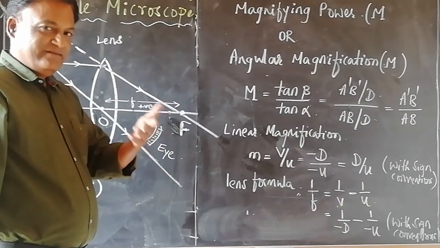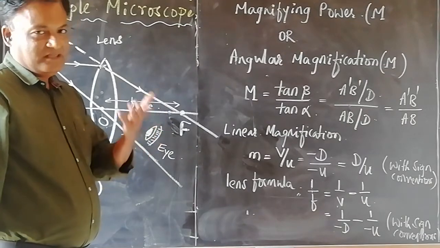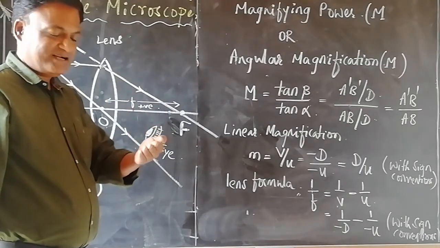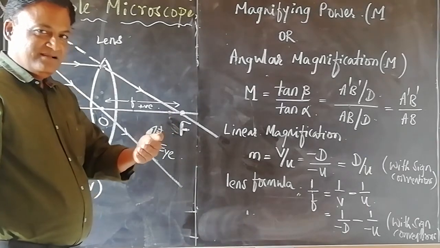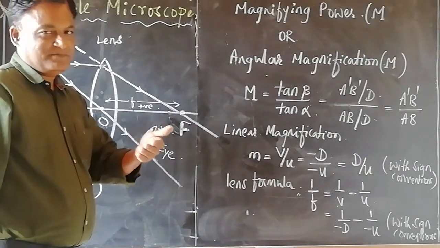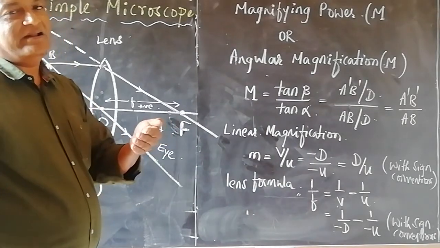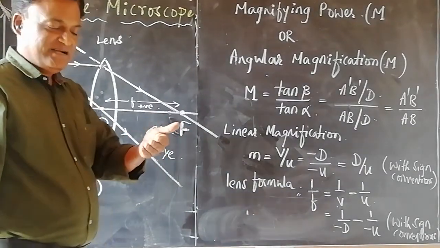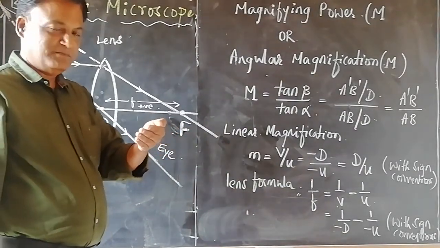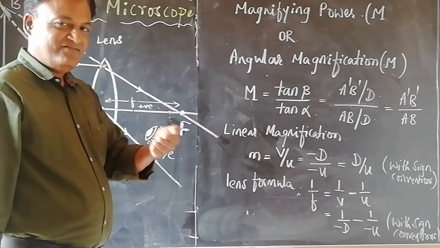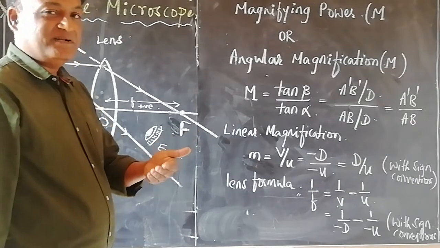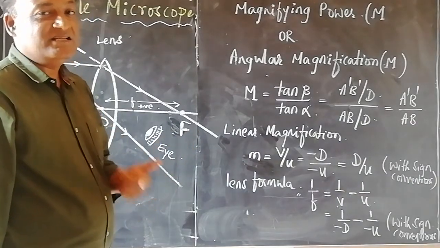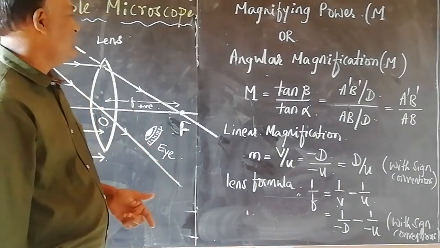Those who have defects of vision wear spectacles to correct the defects. But for a normal eye, a book or a newspaper is to be placed at a distance of 25 centimeter from the eye to read it comfortably without much strain on the eyes. This particular distance is called the least distance of distinct vision.